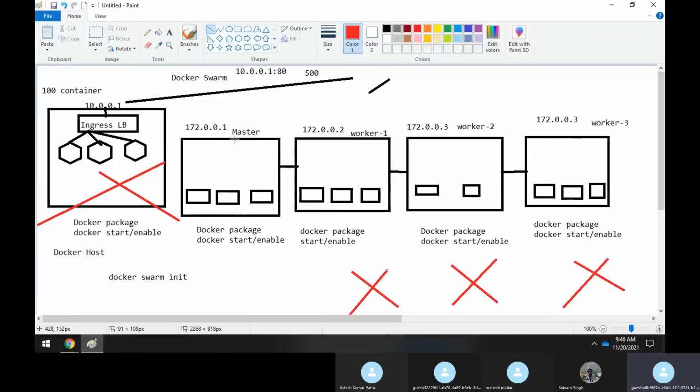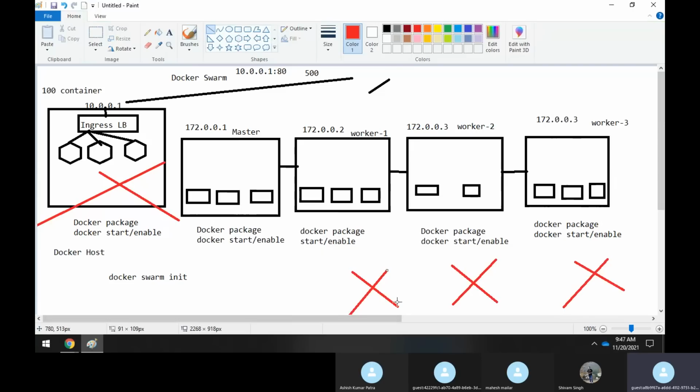Now assume that you say, okay, I don't want any of the containers to run under the master. You want to make the master free. Now all those 100 containers are running in worker 1, worker 2, and worker 3. Assume the same scenario, that worker 3 goes down. Whatever containers were running in worker 3 get divided between worker 1 and worker 2, because you have not made the master a worker node. So recreation of containers in the master will not happen when worker 3 goes down. Similarly, if worker 2 goes down, all its containers will get shifted to worker 1.